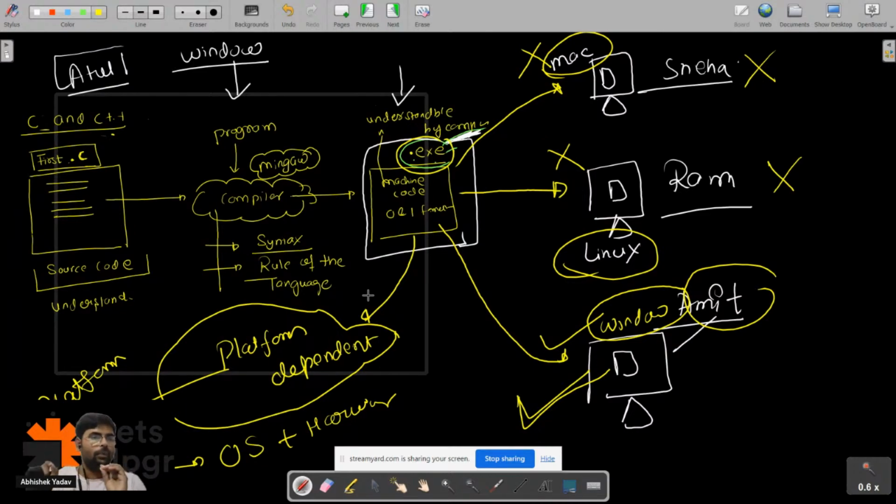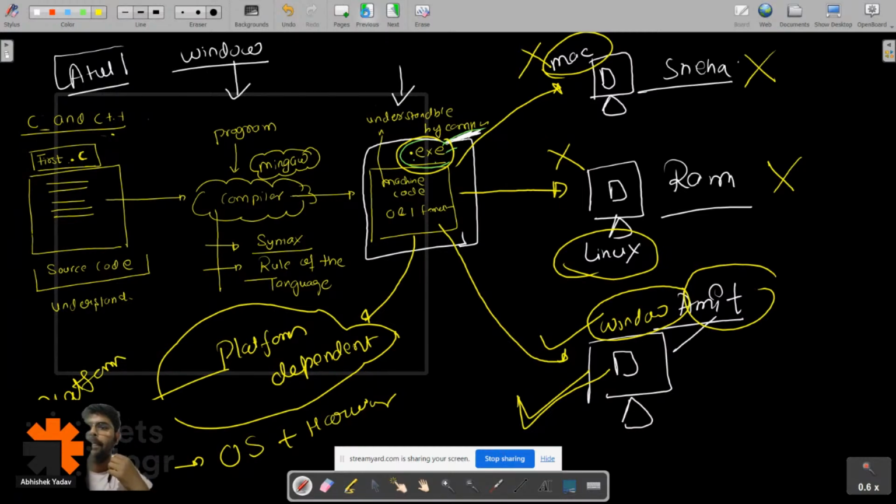Anyone has any doubt? Please write in the chat. Sir, Java pure object. No, Naren, it is not pure object oriented. Please write in the chat, guys, if it is clear, yes or no. Anyone has any doubt till this point? Correct. So give me 1 minute.